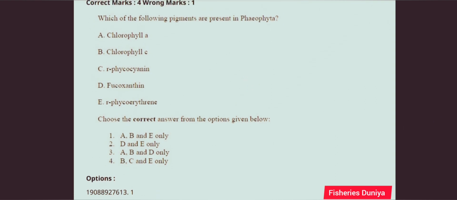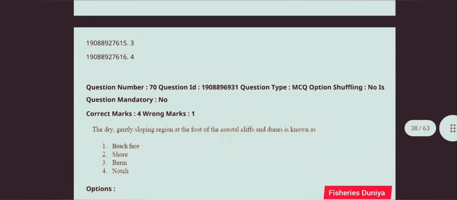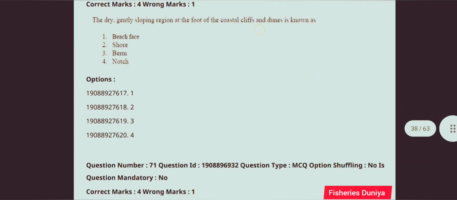Next question, which of the following pigments are present in Phaeophyta? So this question is correct answer is option number 3, A, B and D only. A, B, chlorophyll A, chlorophyll C and option number D, fucoxanthin. Next question, the dry, gently sloping region at the foot of the coastal cliffs and dunes is known as. So this question is correct answer is option number 3, berm.